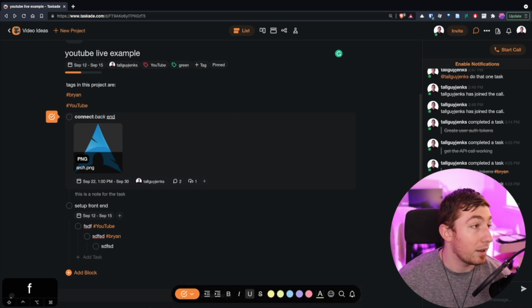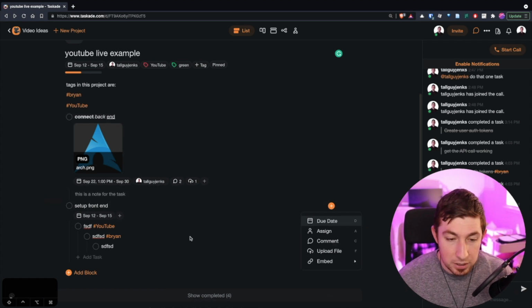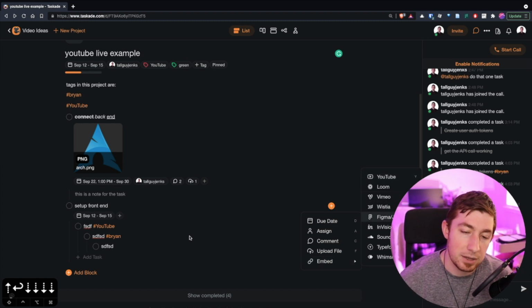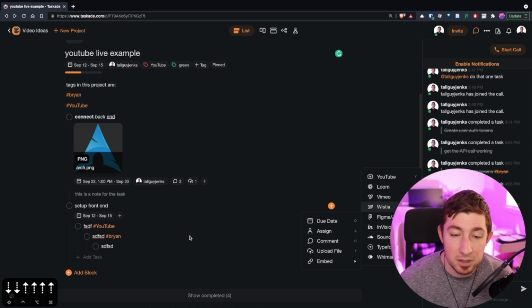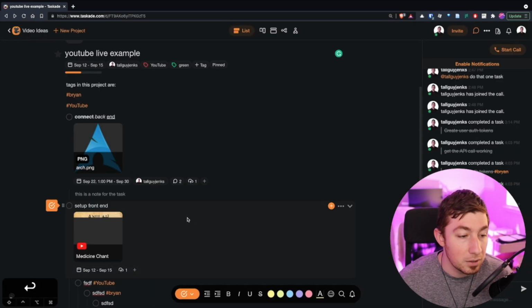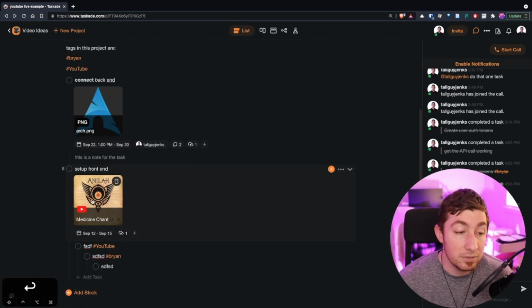So we got attachments, and we can also add different embedded objects. So I'm going to do / and then go to embed, and we can embed any of these things. A Typeform, SoundCloud, I don't even know what InVision is, but Figma, Wistia, don't know what that is either. But look at all these video providers, YouTube, Loom, Vimeo, all of these different types of video players are all available to be inserted. Yeah, cool. So there we go. Now I just embedded a YouTube video inside of this task.